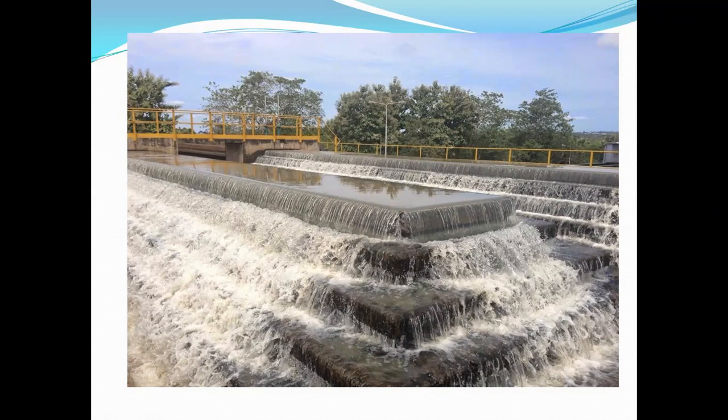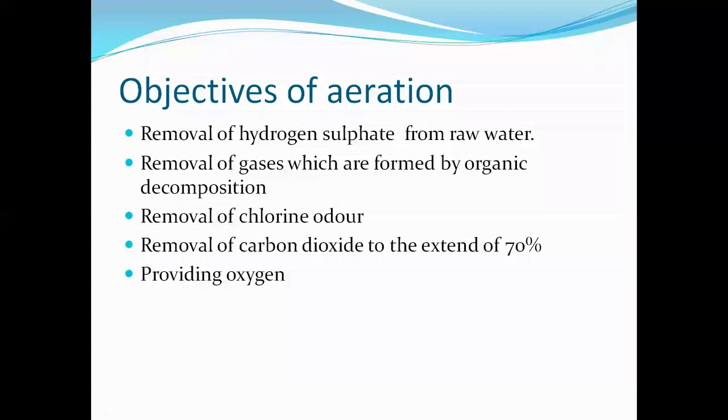After water passes through screening, it comes to aeration. In aeration there are steps provided, and the water passes over these steps. While the water passes over these steps, it comes in contact with atmospheric oxygen and the impurities or gases present in the water are removed. Now see the objectives of aeration. Following are the objectives of aeration.